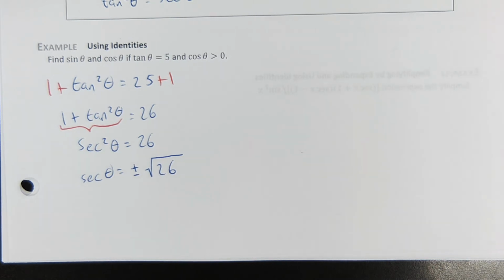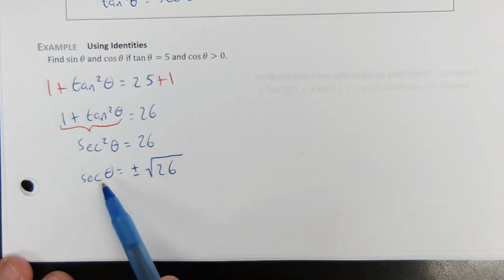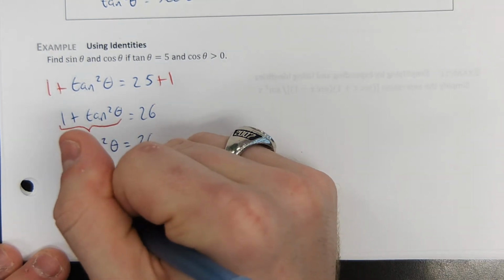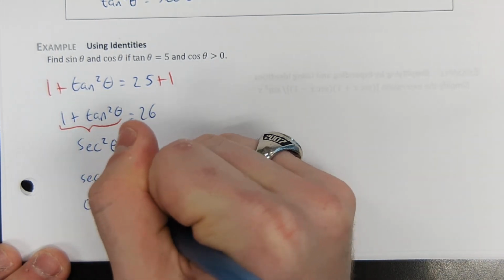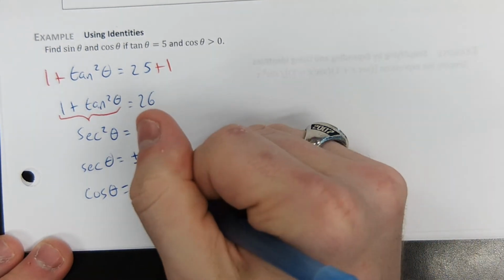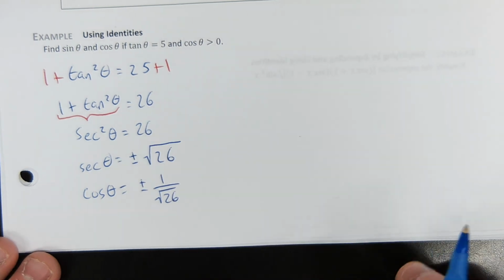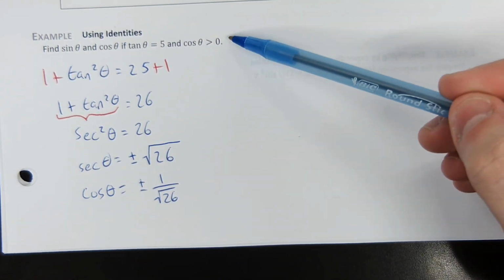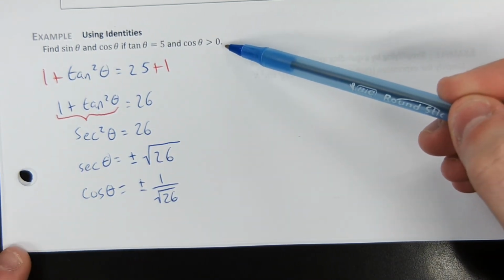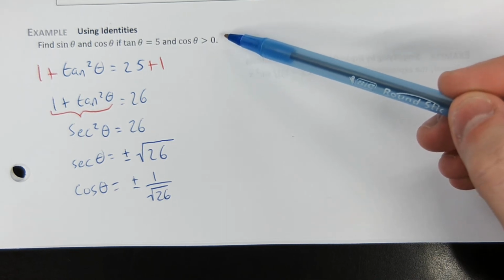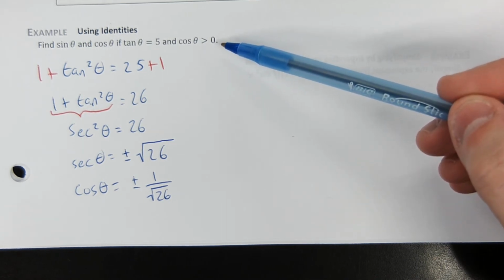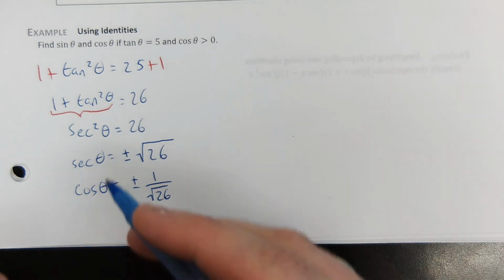And that's right, we were supposed to find cosine. Secant is the reciprocal of cosine. So cosine of theta must be equal to plus or minus 1 over root 26. And guess what? You were told that cosine is positive. Therefore, you ignore the negative sign, and we specifically say that cosine theta is 1 over root 26.